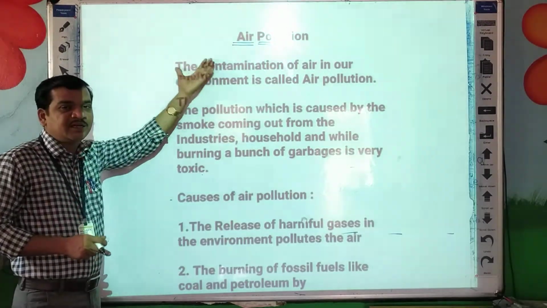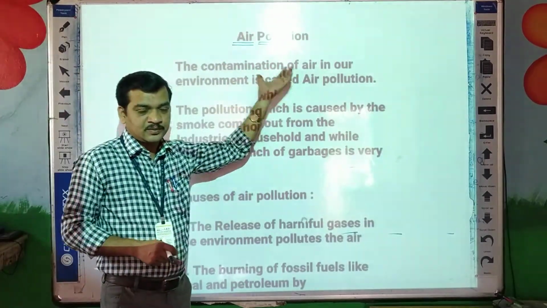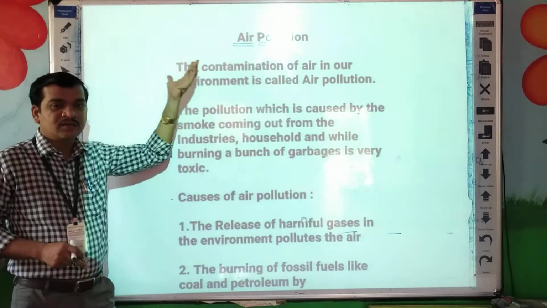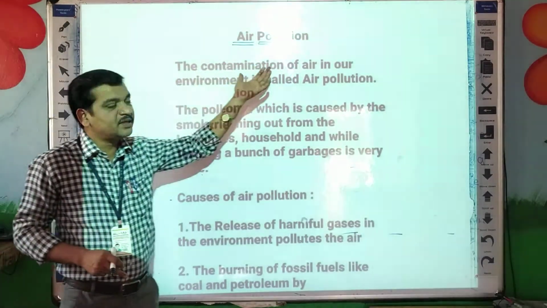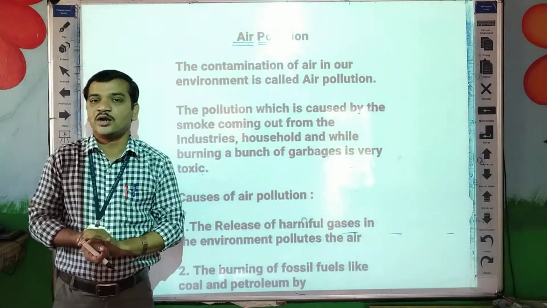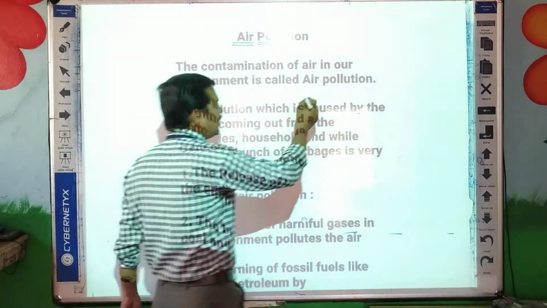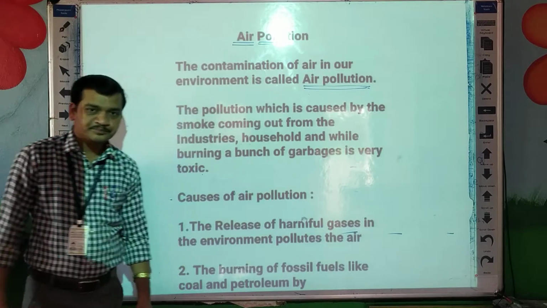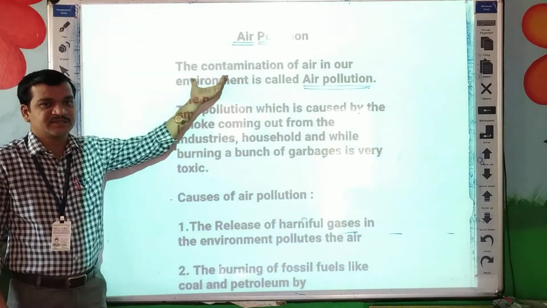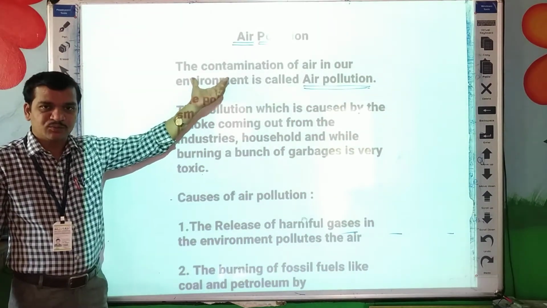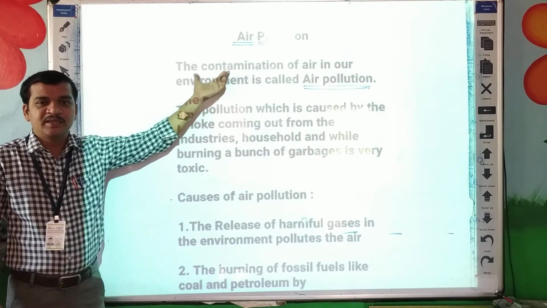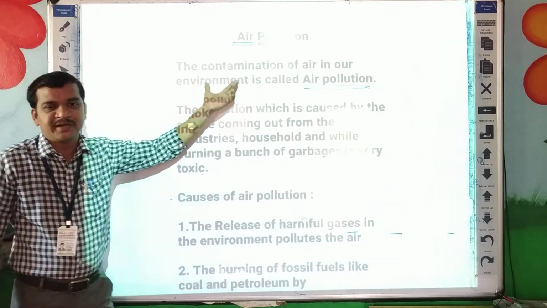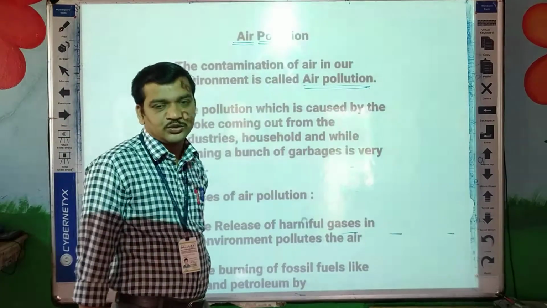Now see, the contamination of air in our environment is called air pollution. So you can highlight this definition. It is not there in the textbook, but you can write down this definition. Or you can write one more definition: the impure air in our environment is called air pollution.